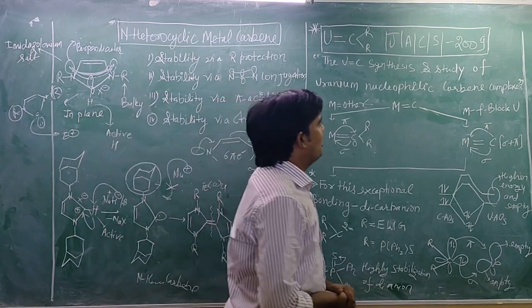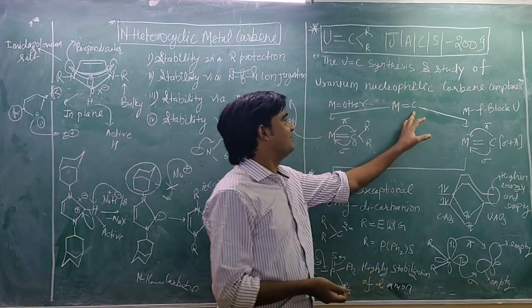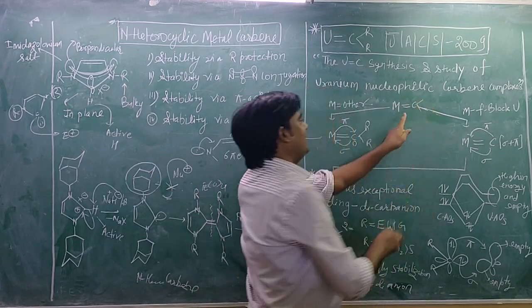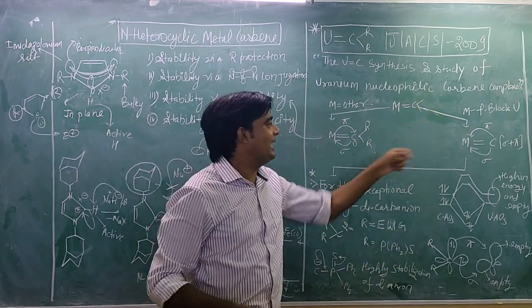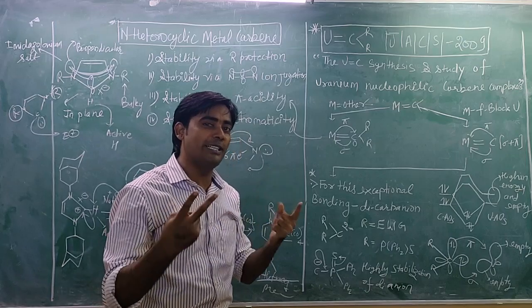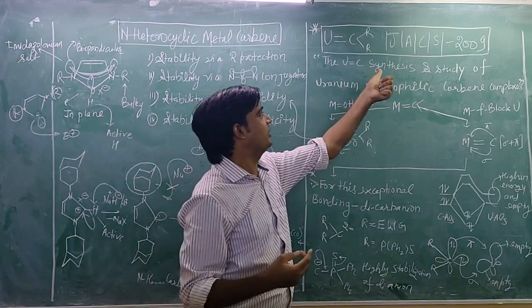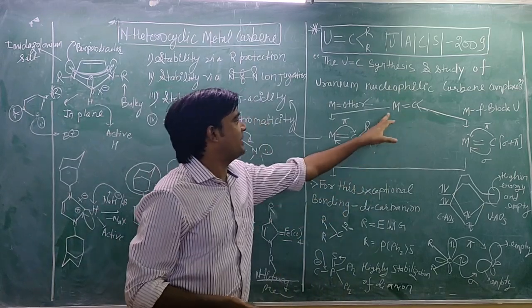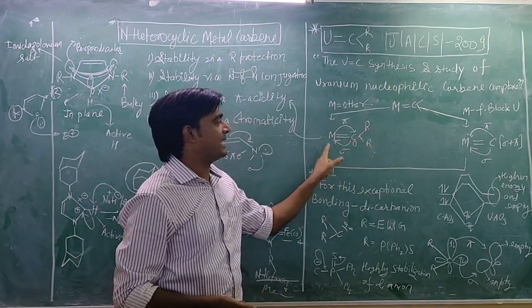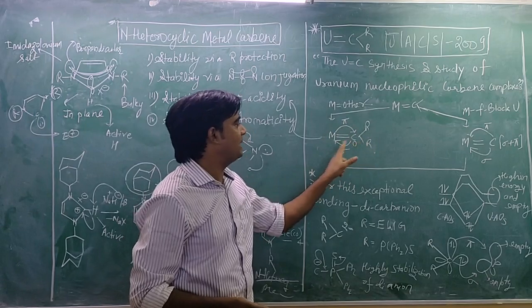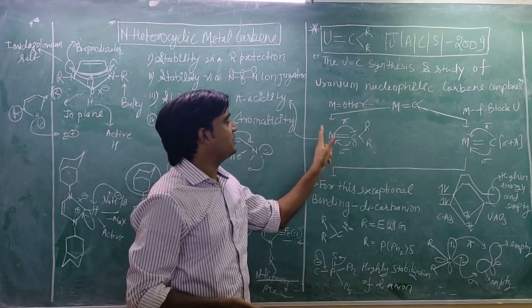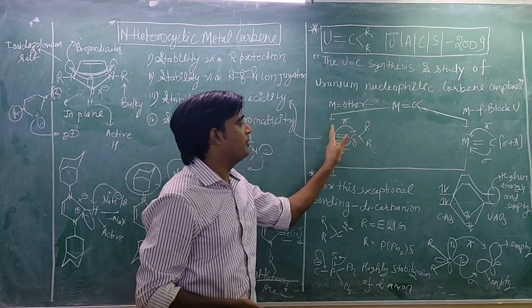So this is the metal carbon system, any metal carbon system, and I am dividing it into two interactions on the basis of this article. First, the two directional interaction of carbon with metal: a sigma bond towards the metal and a pi bond from metal to carbon.